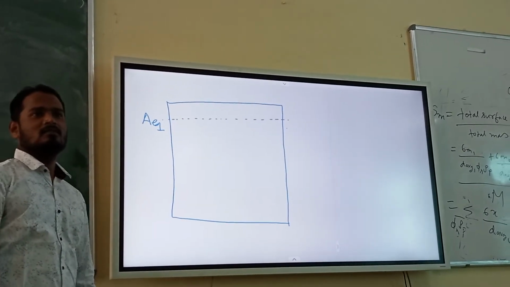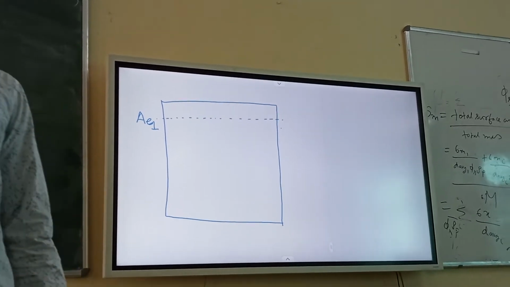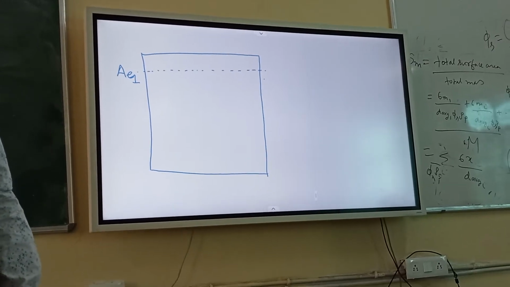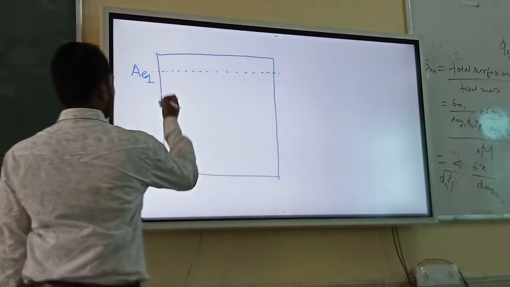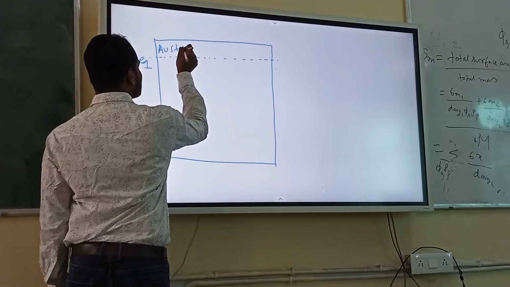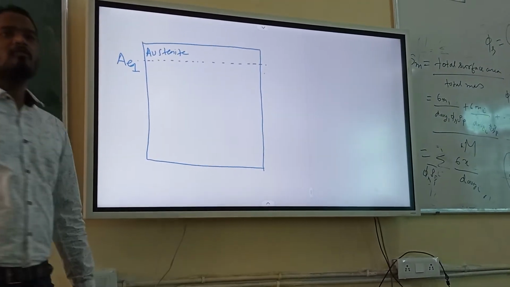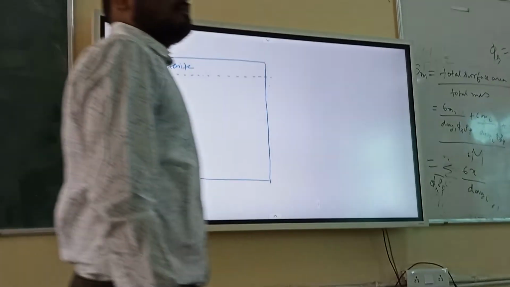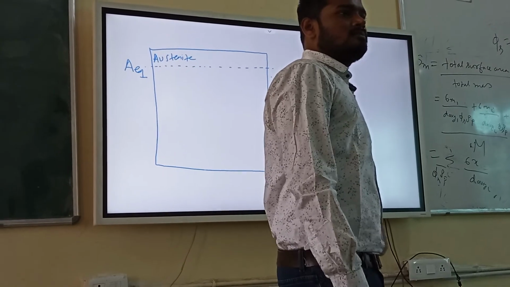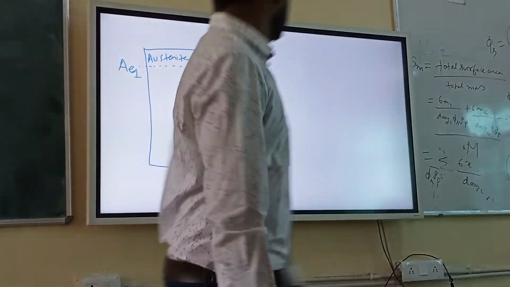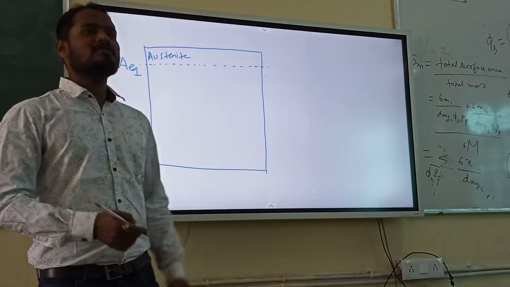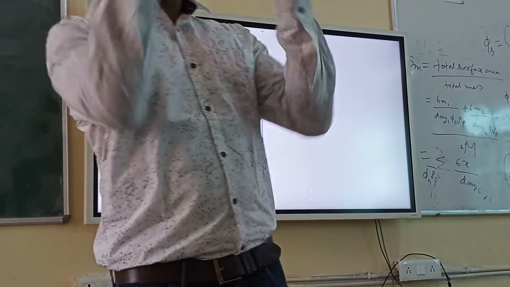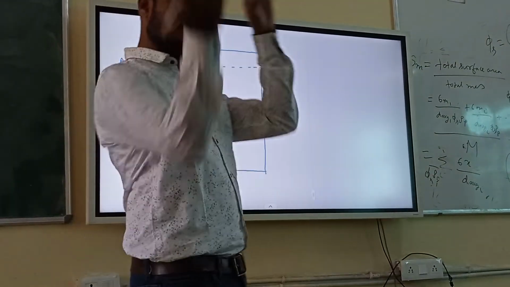Then AE1. What is AE1? Lower critical temperature. Very good. Lower critical temperature. Okay, fine. So what can I write? Above AE1 for a eutectoid steel, the austenite phase is the stable phase. Austenite will always remain. Okay, fine. What is the shape of a TTT diagram? It is an S curve or C curve. S kind of thing or C. And if C, there will be two Cs.